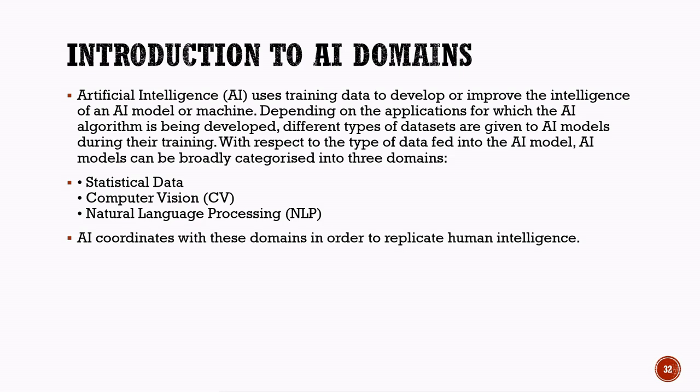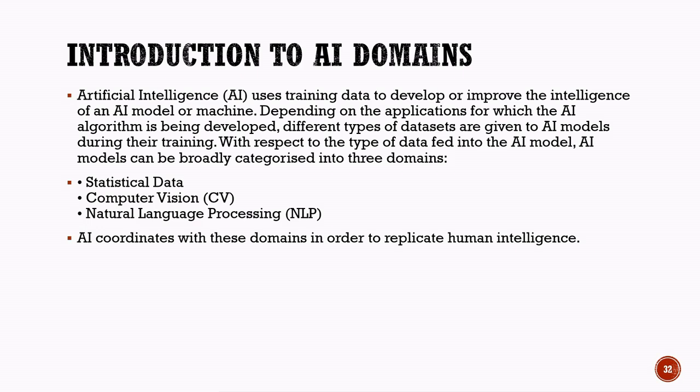The second domain is computer vision, also called CV. Computer vision helps machines understand and interpret images and videos. It allows AI systems to recognize objects, faces, text, and activities from visual information. Examples include face recognition systems, medical image analysis, and self-driving cars.